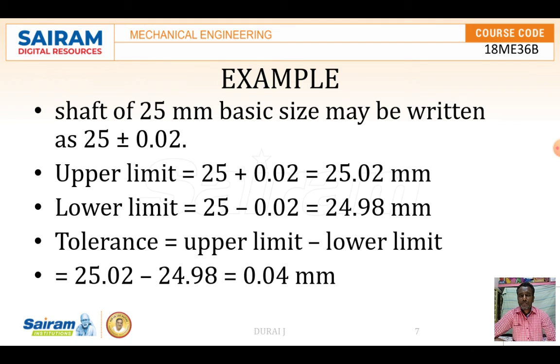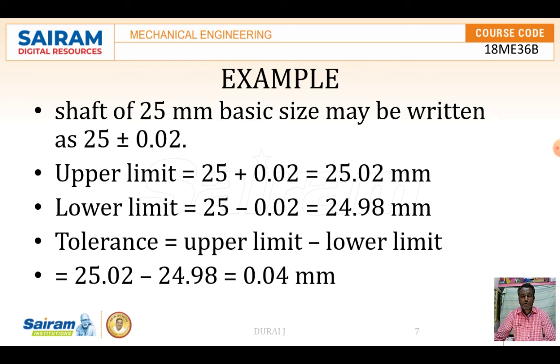So this we can call the lower limit. The component you are going to manufacture, a shaft of 25 mm basic size, will lie between 24.98 and 25.02, meaning we can accept this component, or otherwise we reject it. Some we can reject directly, and some we can rework. Suppose a component is more than the 25.02 value, we can reduce the diameter, so we can do some rework there.